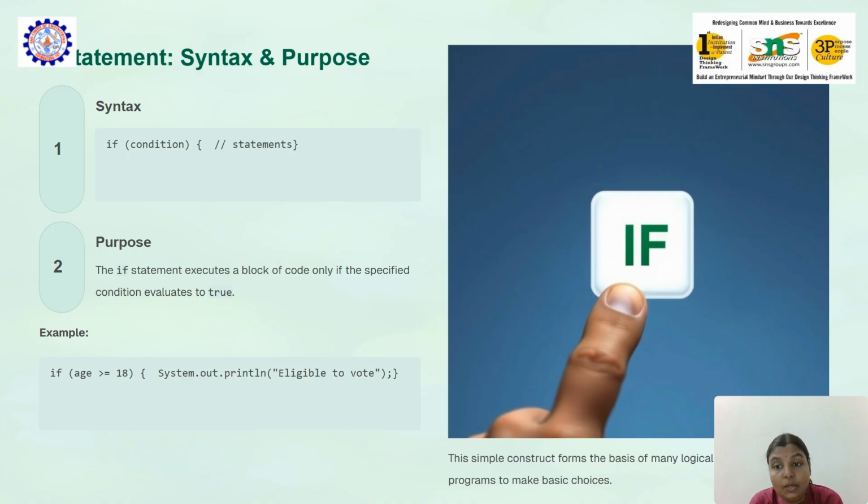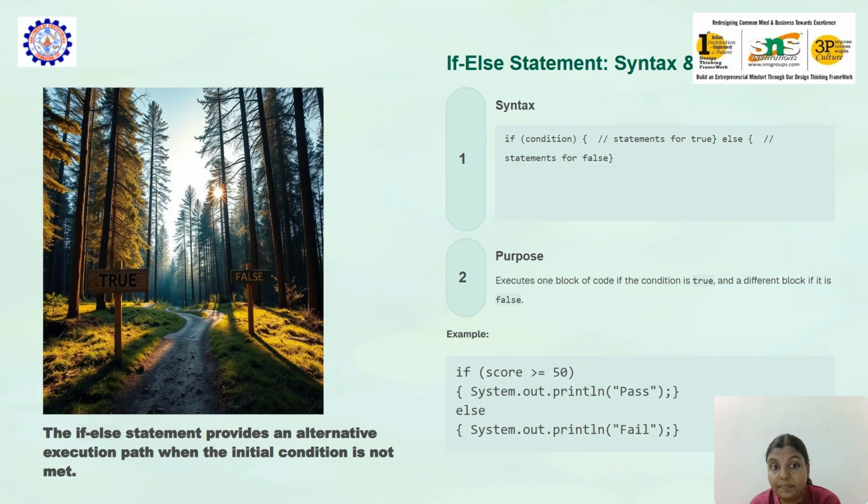If age is greater than or equal to 18, then System.out.println stating eligible to vote. The if clause is a simple construct that forms the basis of many logical operations, allowing programs to make basic choices.